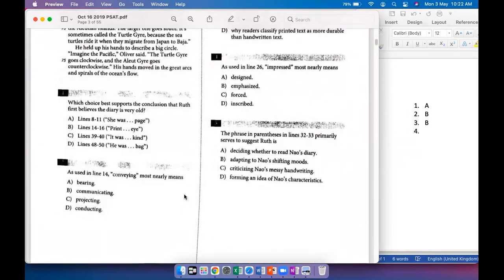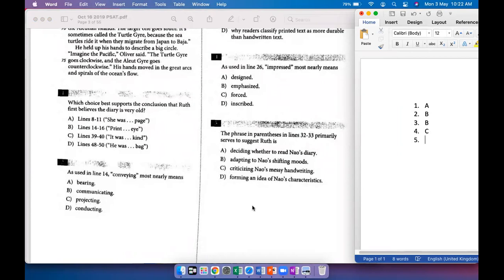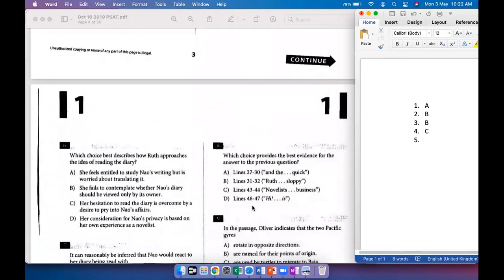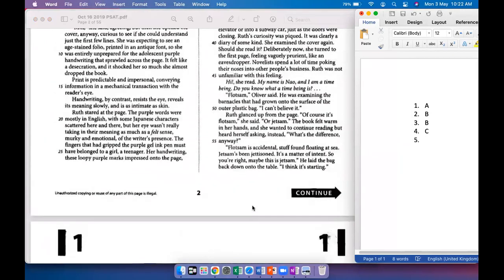Yeah, so I'm going with C for this. Okay. The phrase in parentheses in lines 32 to 33 primarily serves to suggest Ruth is... and okay, this is a standalone question. So 32 to 33, what is the phrase in parentheses there?